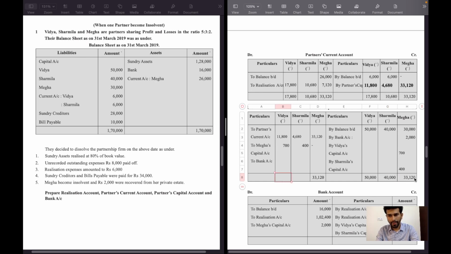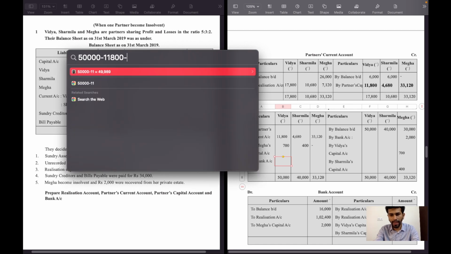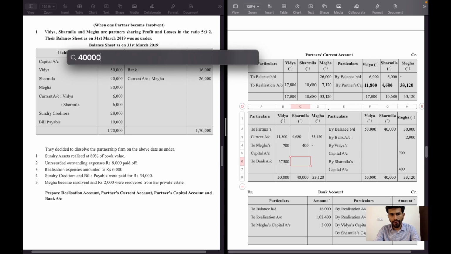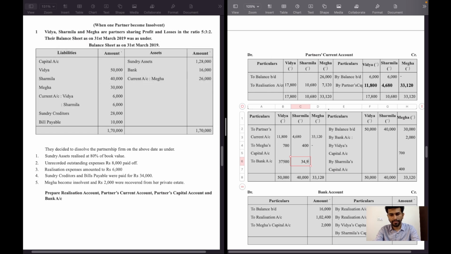This amount will be shifted to debit side, and balancing figure will be 50,000 minus 11,800 minus 700, 37,500 rupees will be borne by Vidya, and Sharmila 40,000 minus 4,680 minus 400, 34,920 rupees will be borne by Sharmila.